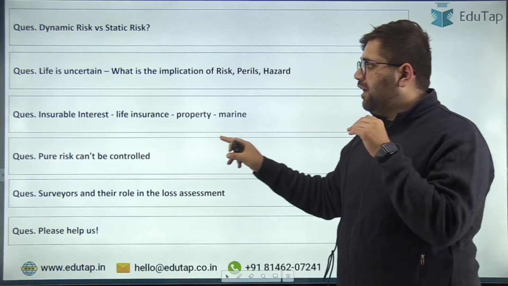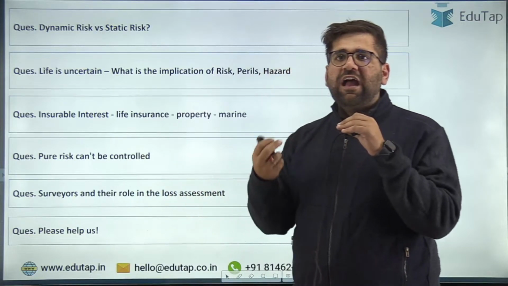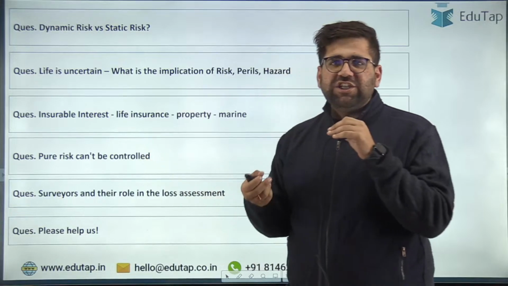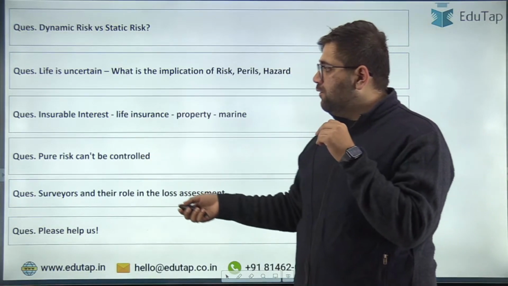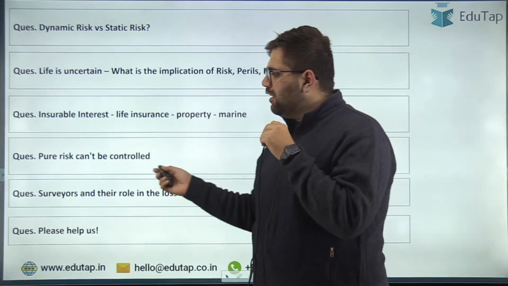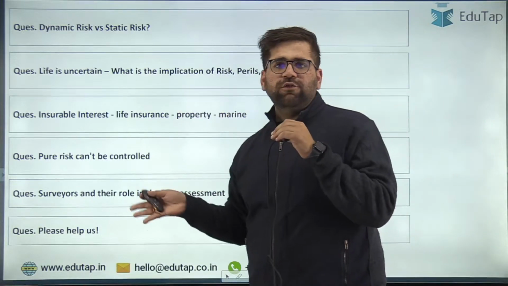"Pure risk cannot be controlled." This was one statement which was given, and then you have to draw out its implication. Then the fourth question was surveyors and their role in the loss assessment. We are not able to guess one more question, so we were only able to collect these many questions.